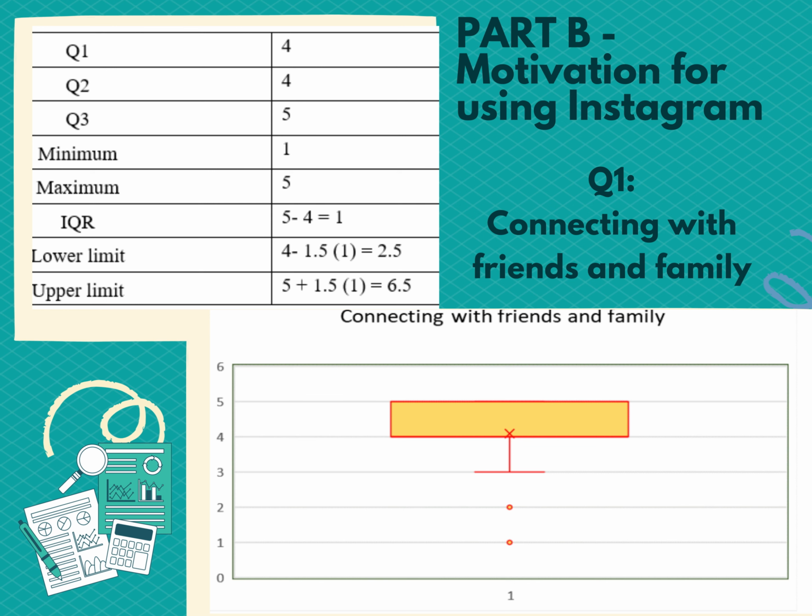Based on the box plot, the diagram shows the outliers as the values 1 and 2, represented by strongly disagree and disagree. The main range of values lies between 2.5 and 6.5. Any data point falling outside this range is considered an outlier.